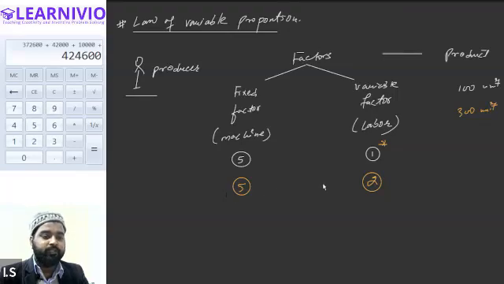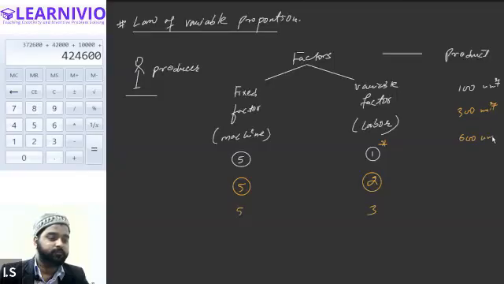Now, do you think by adding more labor, production will keep on increasing? Let's say more labor is added to the production, machines are kept constant, but only labor is increased. This will give you the positive outcome, more output. Answer is yes. Let's say this time your overall output will be 600 units. Is that correct? Yes.